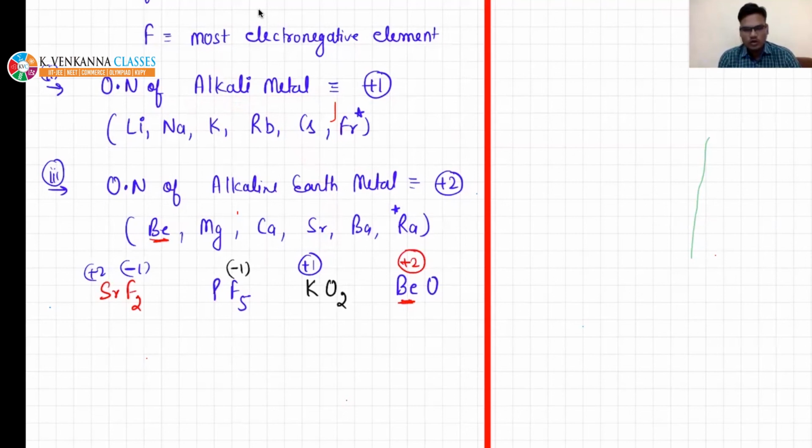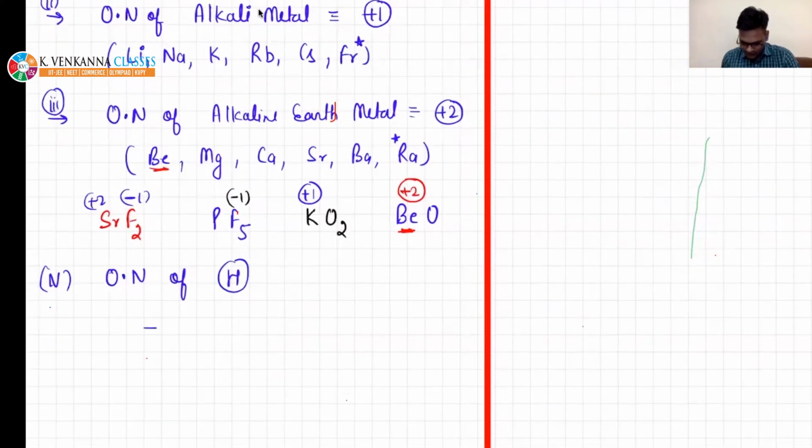There are some more rules, we will discuss them in the next class, but there is one more rule I am going to discuss. Fourth, the oxidation number of hydrogen, very important. If hydrogen is present with a metal, then its oxidation number is -1. And if it is present with a non-metal, then its oxidation number is +1.